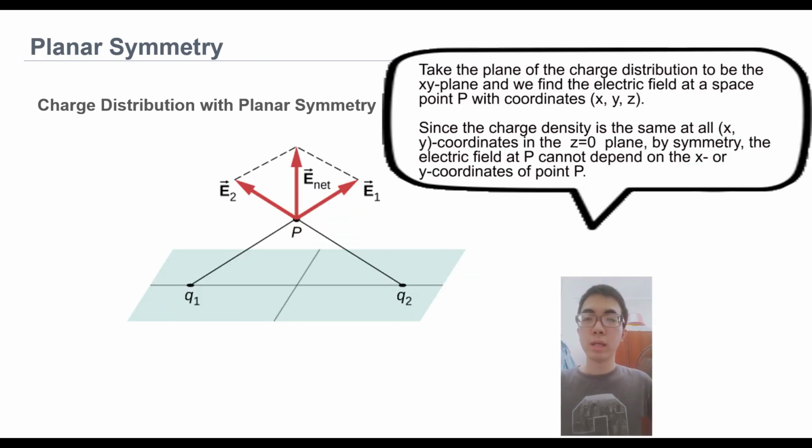Now we'll talk a little bit about planar symmetry. In the diagram, we will know that the charge distribution has planar symmetry. Take the plane of the charge distribution to be the xy plane, and we find the electric field at the space point P with coordinates x, y, z. Since the charge density is the same at all xy coordinates at z equal to 0, by symmetry, the electric field at P cannot depend on the x or y coordinate of point P.